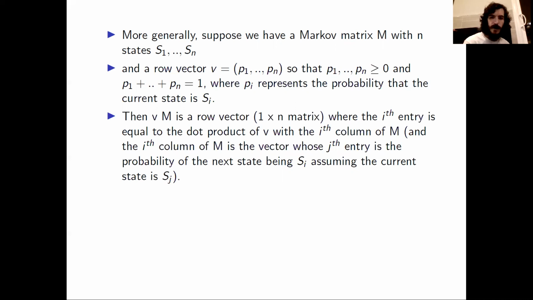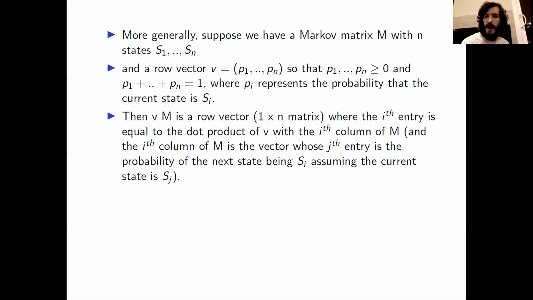VM, like V, is going to be a row vector. And the ith entry of VM is going to be the dot product of V with the ith column of M. Recall that, by definition, the ith column of M is the vector whose jth entry is the probability of the next state being Si, assuming that the current state is Sj.